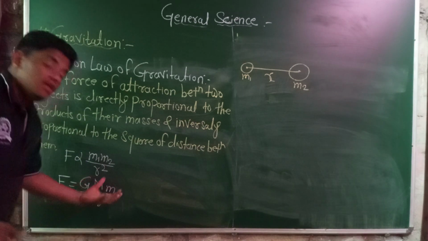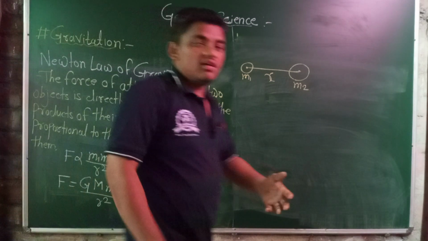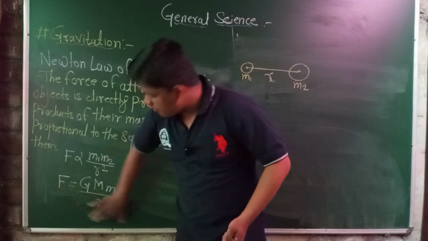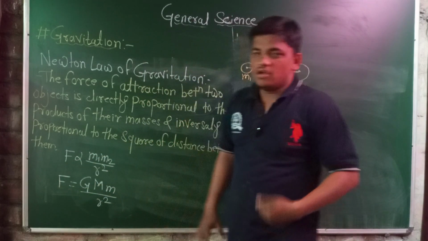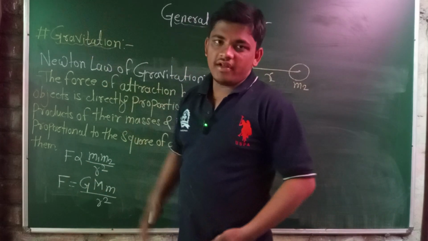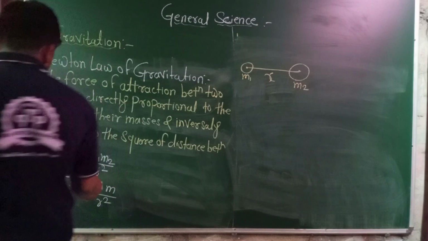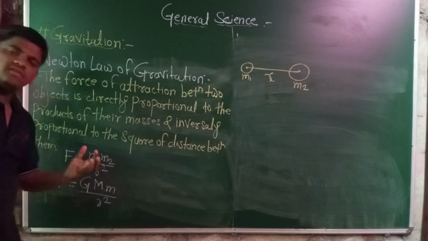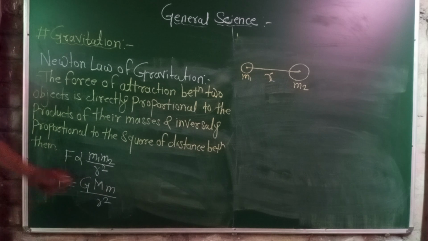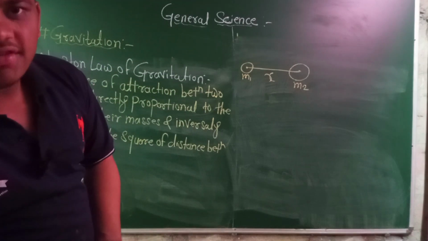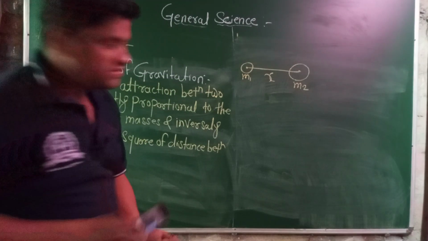Because we are dealing with the mass of the earth, this force is about the force of attraction between the earth and any object. The mass of the earth is capital M, and the mass of any object is small m. Then G is known as the universal gravitational constant.